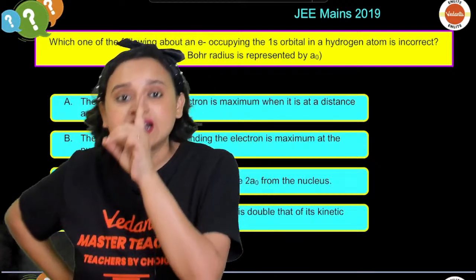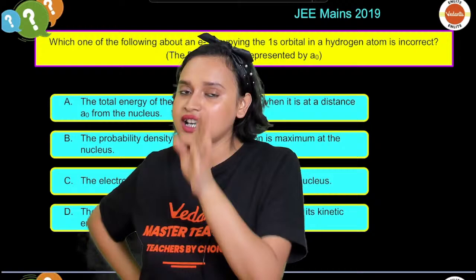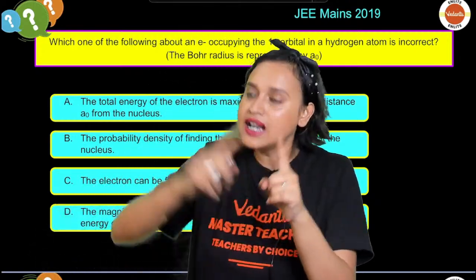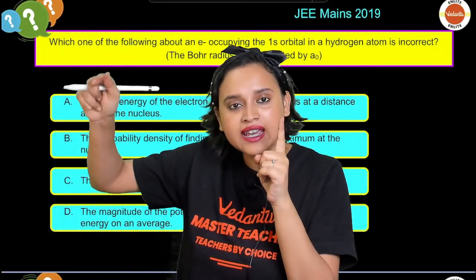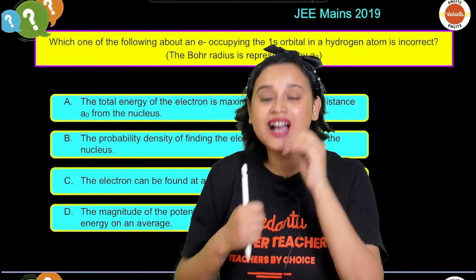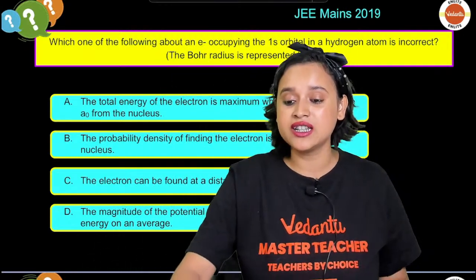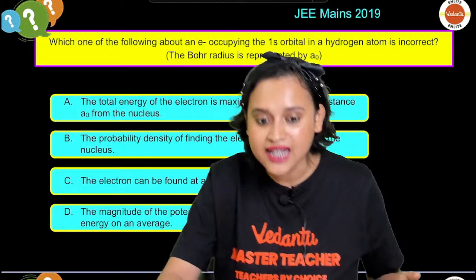A0 is the radius of the Bohr atom, isn't it? That means right at the radius it is saying that the electron will have the maximum energy. No, it will actually have minimum energy, guys. Don't you remember? Yes, we have done this.